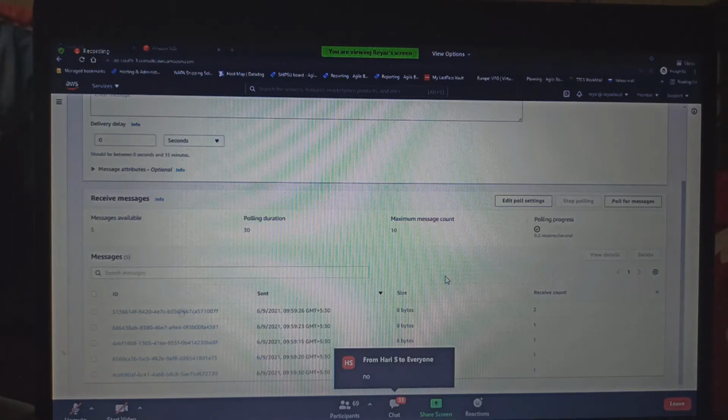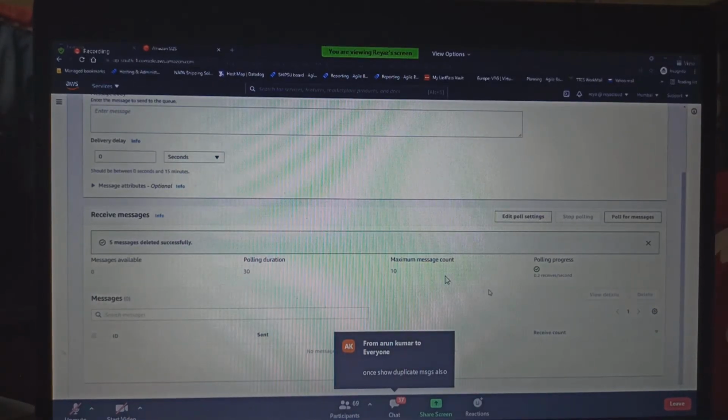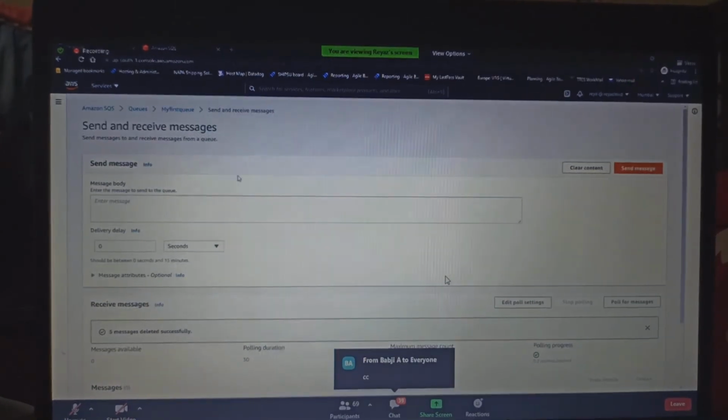I have just polled the messages, meaning the consumer has received the messages. If I delete it, that means I have consumed it. From the application point of view, they will poll the messages. Consumed means that it is deleted, and then it is pushed into the backend database. Deleted means consumed.